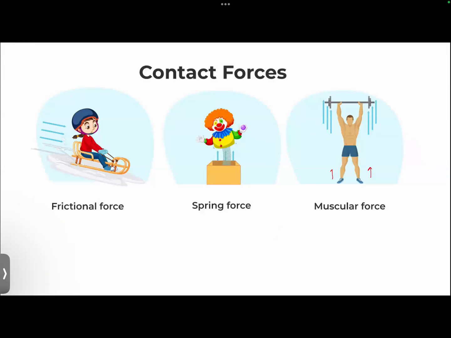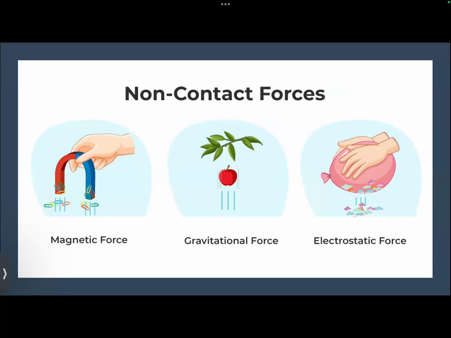And force can occur in two manners. The type of interaction where the bodies are directly in physical contact is the contact force. Examples are frictional force, spring force, muscular force, where two or more bodies are in direct physical contact, and that's how force comes into action. But in some examples, even the bodies are not in contact with each other, but still force takes place between them.